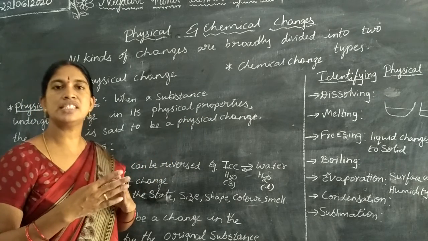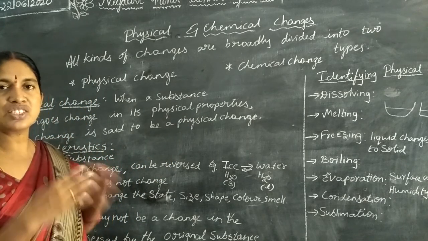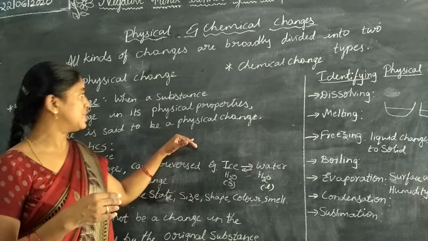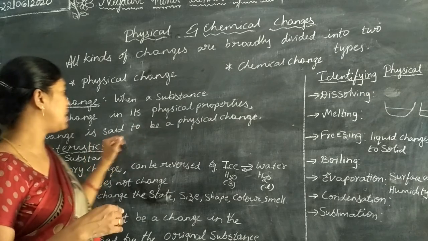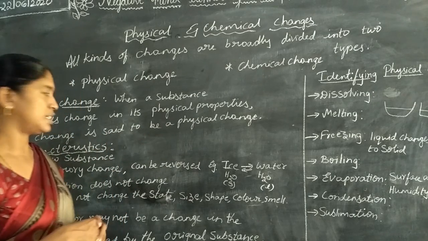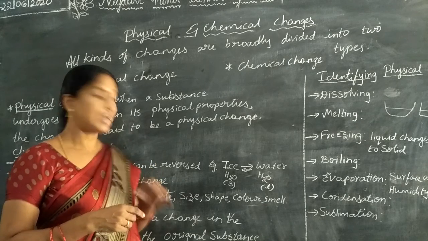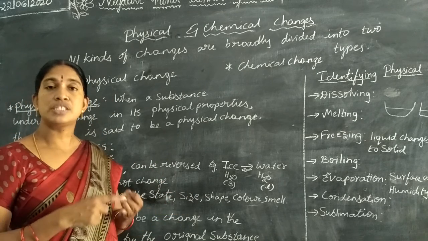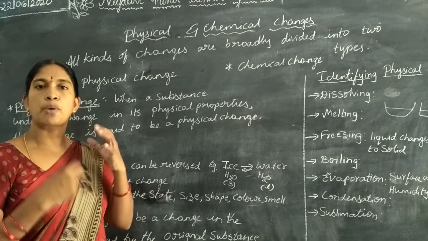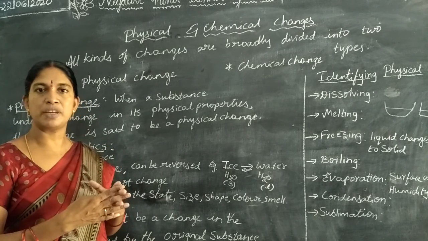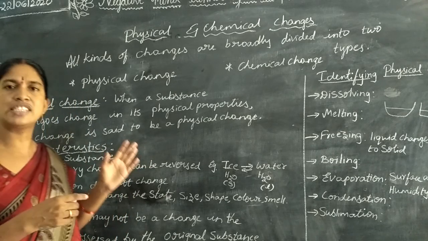If there is a change in the physical properties of the substance, we can say that change is a physical change. Once again, when a substance undergoes change in its physical properties, the change is said to be a physical change. That means if there is change in physical properties like state, color, size, shape and smell of the substance, those properties are called physical properties, and if there is change in these properties, we will call it a physical change.